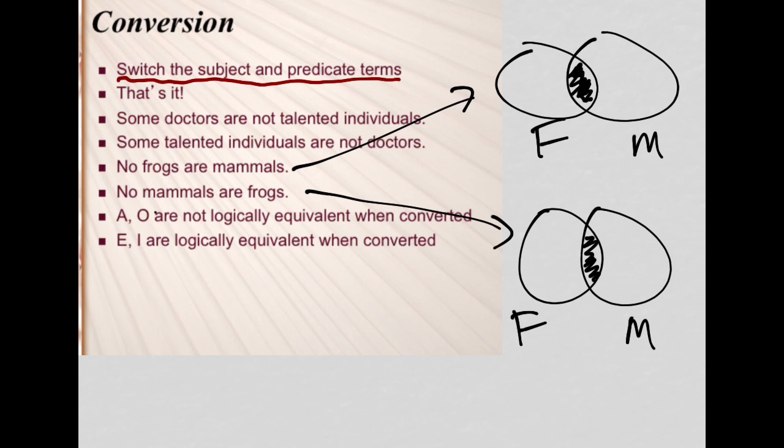And so as we saw in this last line, E statements and I statements, and you can do I statements for yourself just to see this, are logically equivalent when they are converted. So that's what we've learned here about conversion, how to do it, and also why statements are logically equivalent in some cases and not logically equivalent in other cases by using Venn diagrams, and all of that you'll need to do on exam 1.